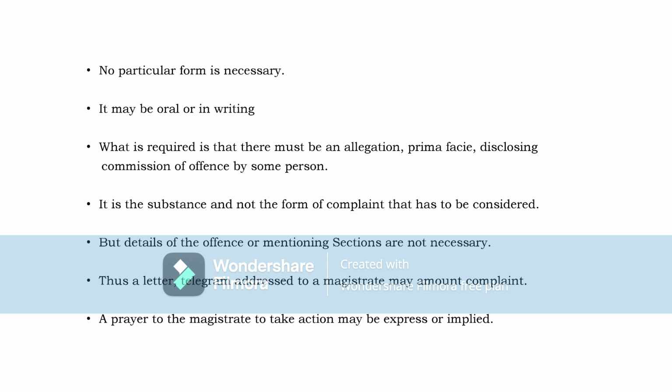So it is the substance that is to be taken into consideration. Substance is important and not the form of complaint. Whether there is any prescribed format or not is not necessary. The details of the offense, the name of the offense, the sections, they need not be given. He may not even know what offense has been committed, under which section, or what the nature of the offense is. These are all not necessary.